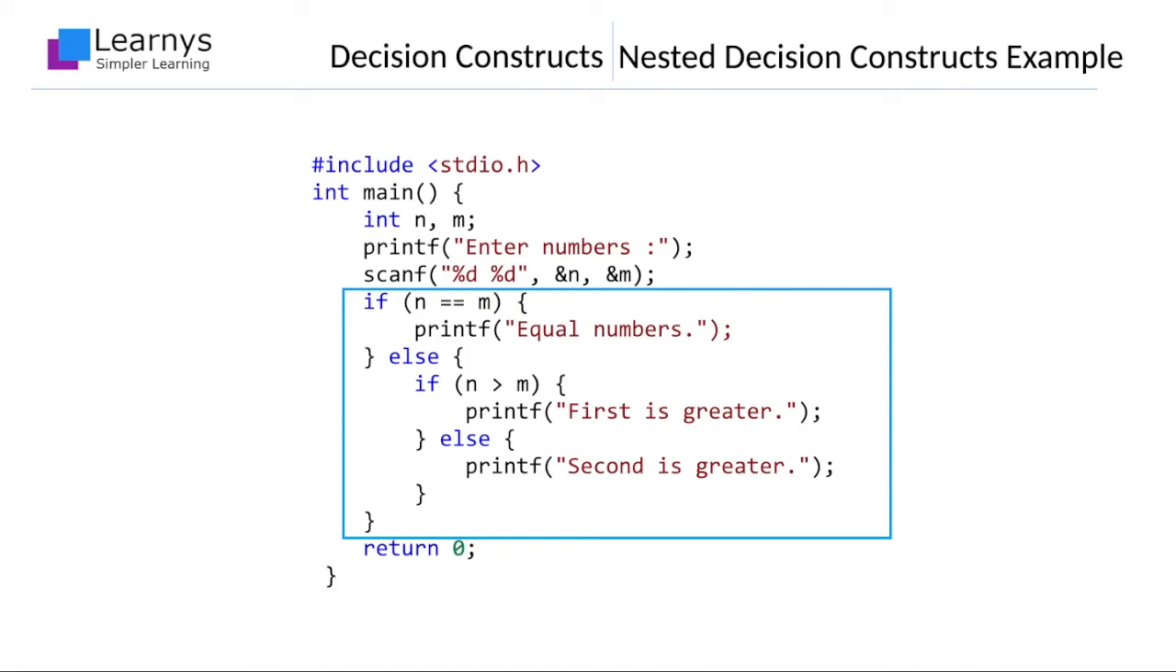The outer layer of the nested structure, which consists of a single if and else block, checks whether the two numbers are equal or not. The else block of the outer layer contains another set of if and else blocks which checks whether the first number is greater than the second number or not. You will come across a few more examples in our next video dealing with problems on decision constructs.